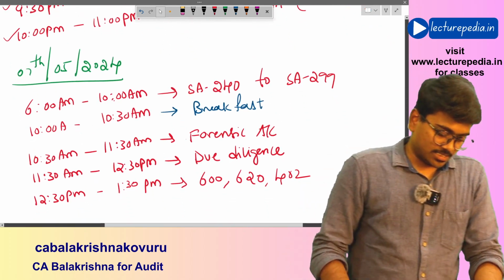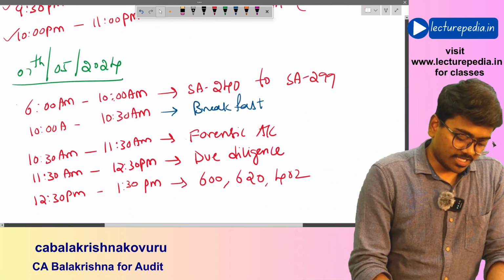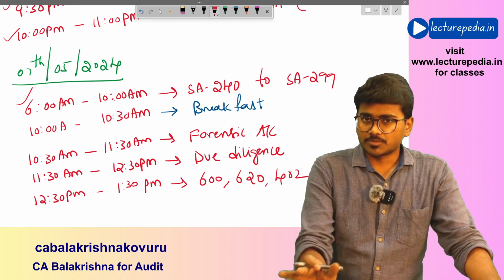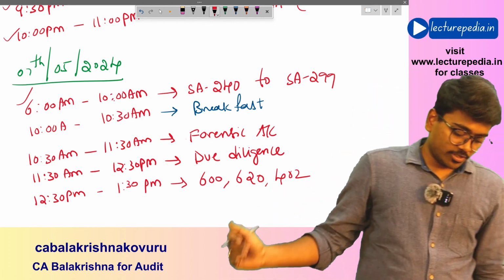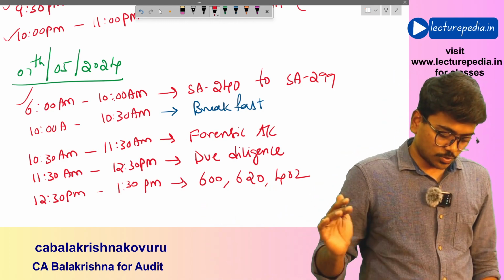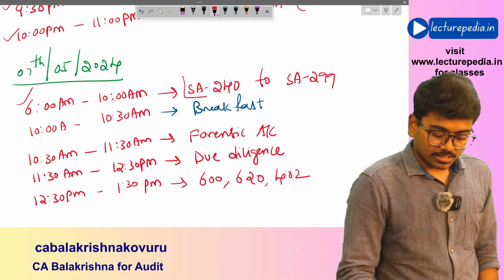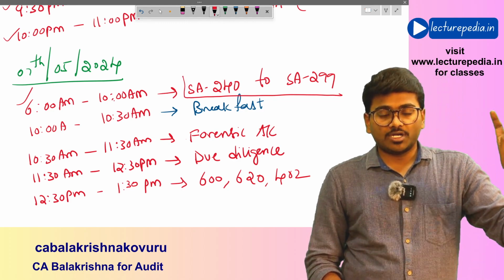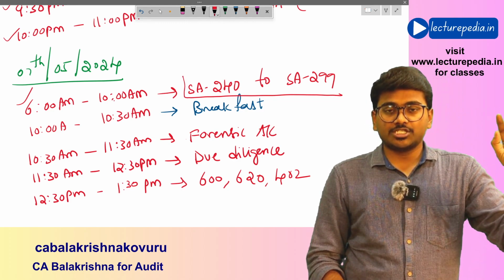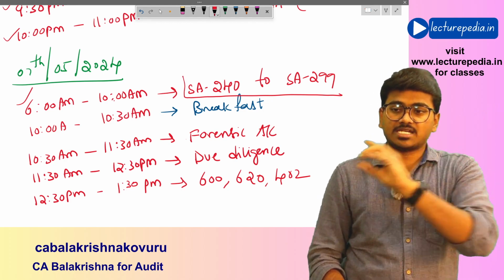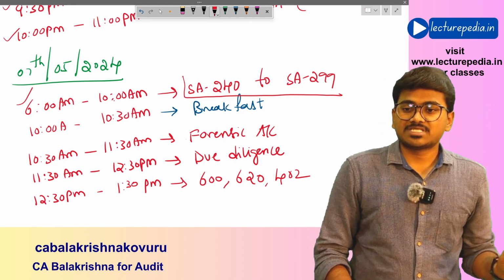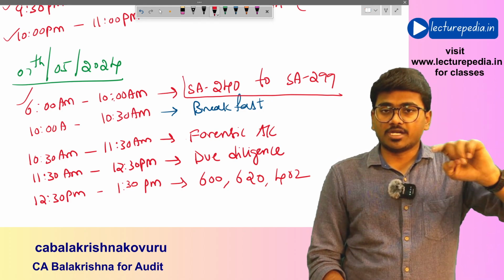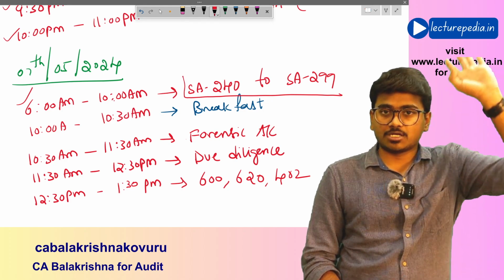Okay, next, on 7th you'll wake up at 6 a.m. sorry, you'll wake up at 5 a.m. and you'll complete all your things, and you'll open your books at 6 a.m. From 6 to 10 you'll go through the standards under 200 series. Okay, SA 240, 250, 260, 265, 299, these 5 standards you'll go through from 6 a.m. to 10 a.m. Okay, SA 220, that quality control related standard you have completed on first day only.